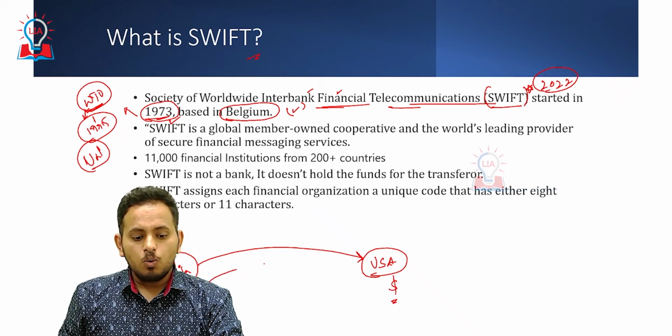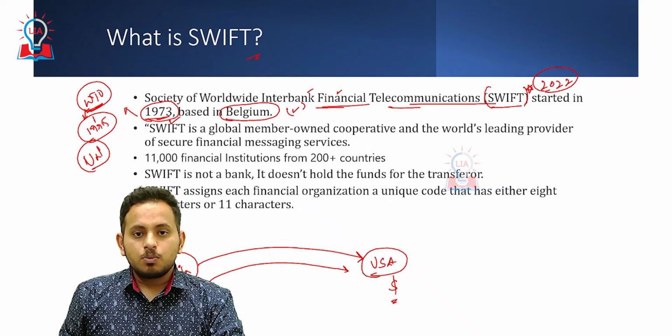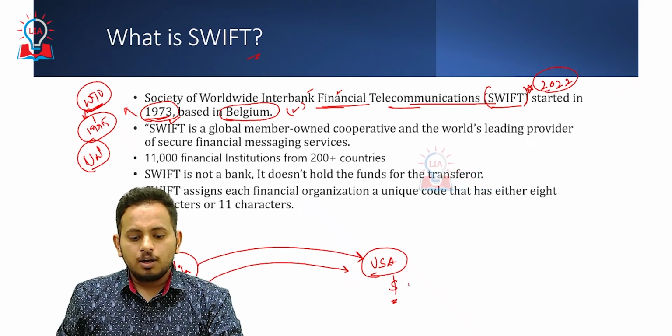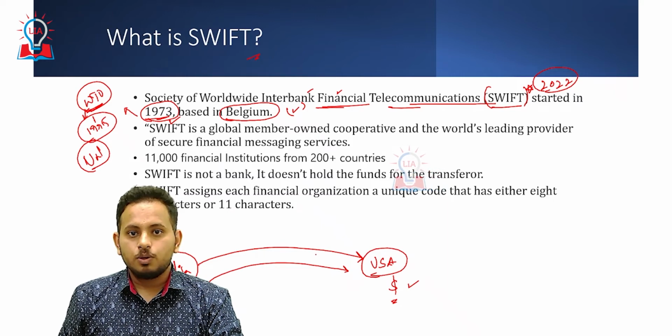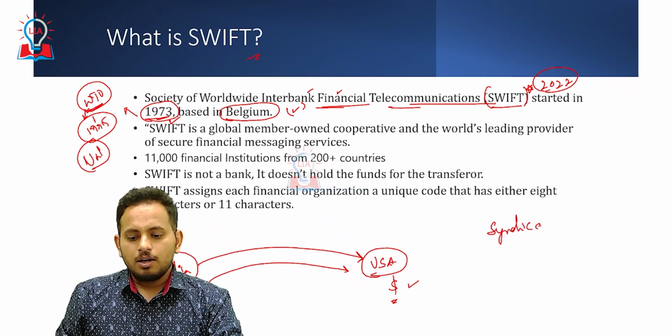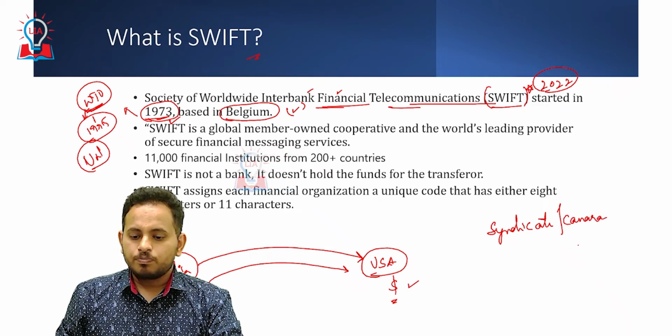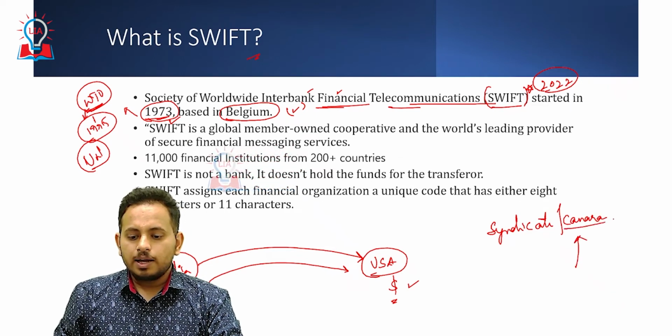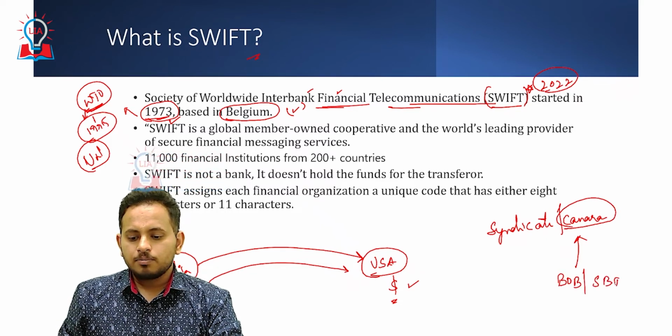How would this conversion from rupee to dollar happen between India and USA? For example, if you have a bank account in Syndicate Bank, which has been merged into Canara Bank as of now, money to Canara Bank can be deposited even from Bank of Baroda or SBI.